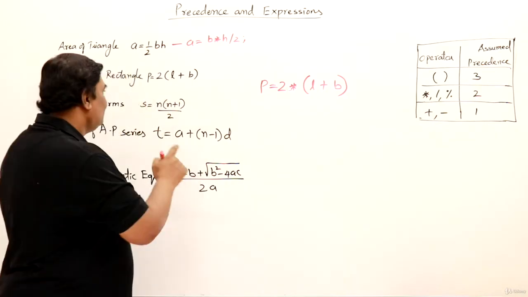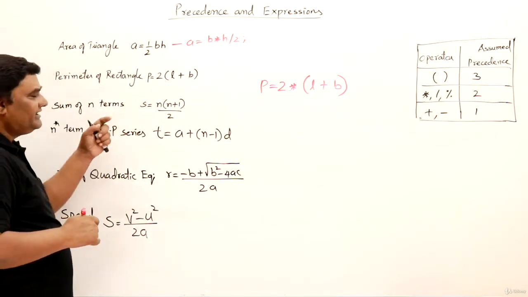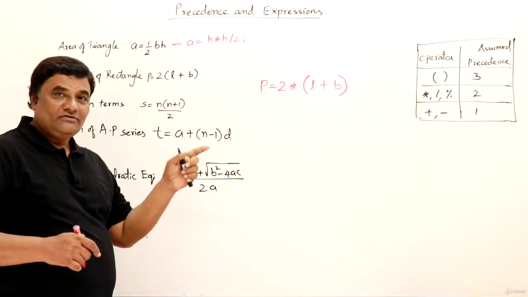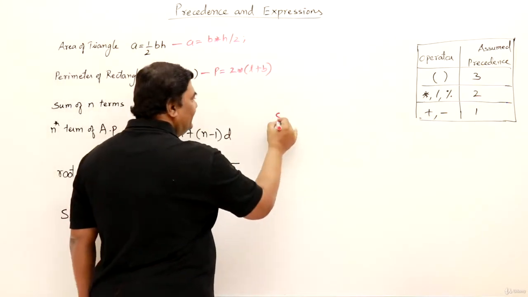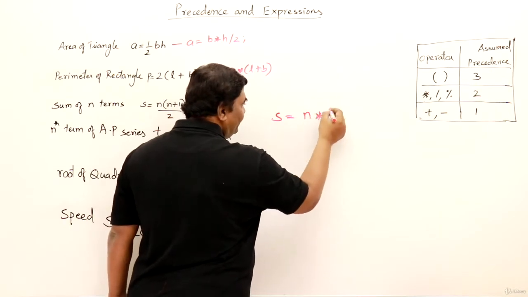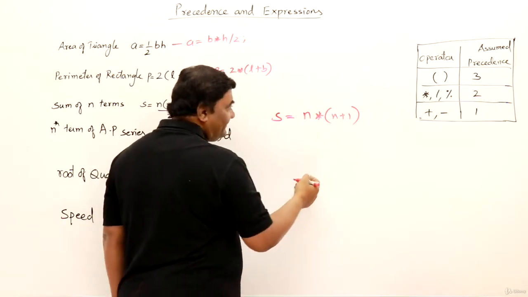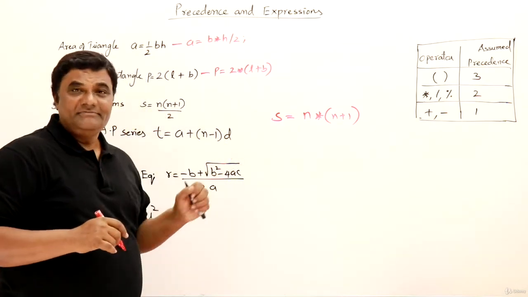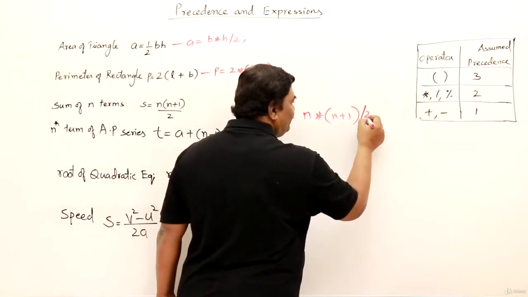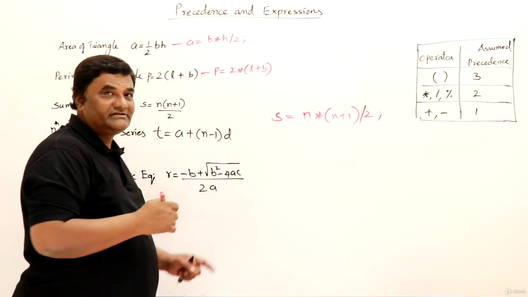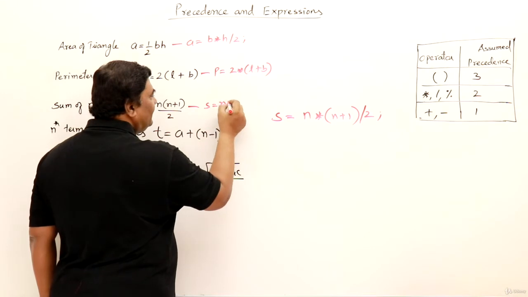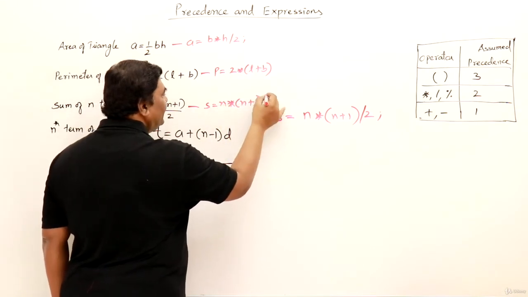Now the next formula, sum of n terms, that is sum of first n natural numbers: S is equal to n into n plus 1 by 2. How to write this one? Let us write it. Sum S assigned n into n plus 1 by 2. N into, we know very well now, n plus 1, this must be in brackets, right? First n plus 1 should be done, then it should be multiplied with n. Then by 2, this is how we write in mathematics, but in a C++ program you have to use the symbol slash 2. So this is the simple one. And here S assigned n into n plus 1 by 2.